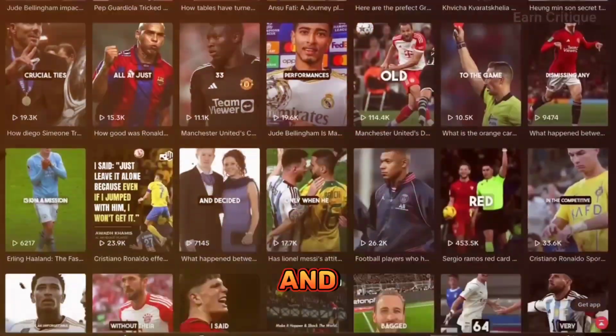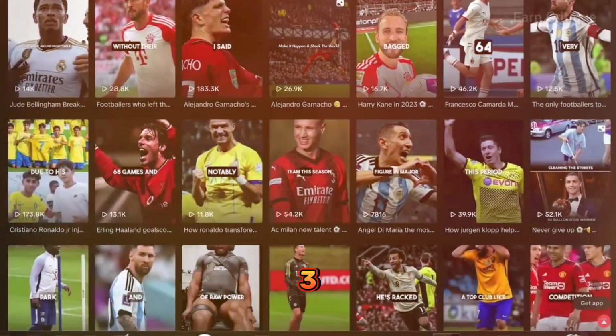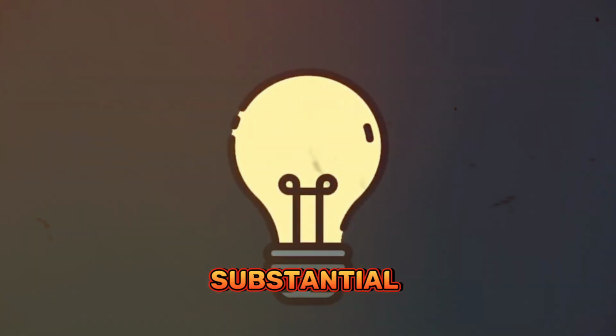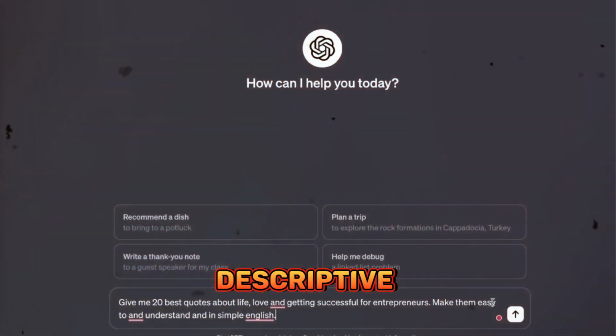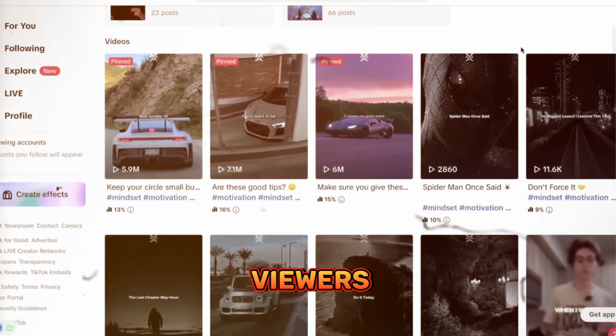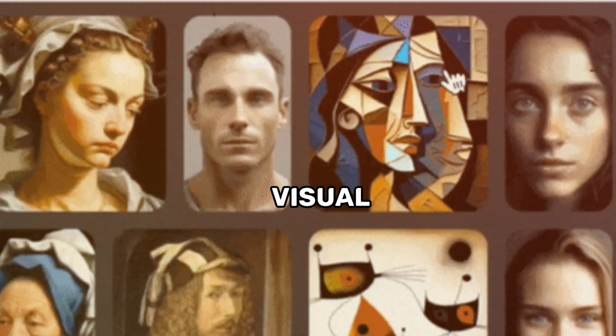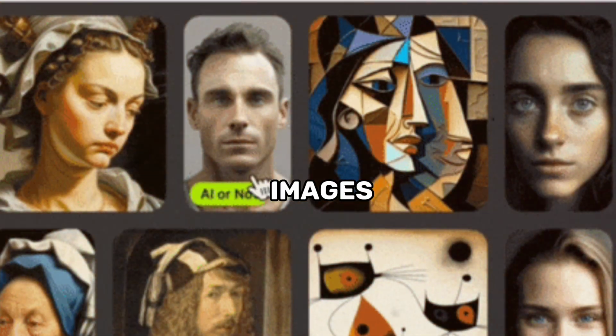With your niche selected and inspiration gathered, it's time for step 3, creating your video. The process is intricate, but the rewards are substantial. Develop a script on ChatGPT, ensuring it's detailed and descriptive. Craft a custom hook to captivate viewers within the initial seconds. For visual engagement, utilize AI-generated images from Midjourney.